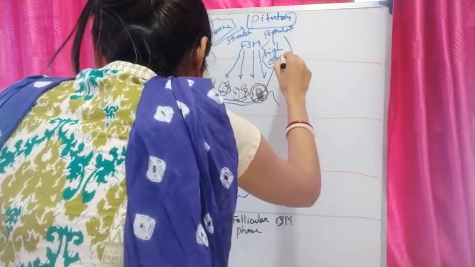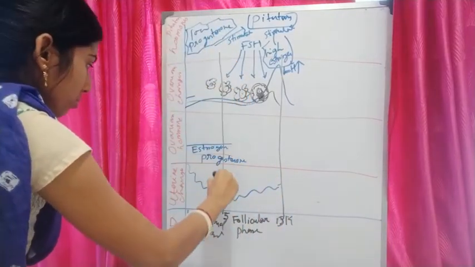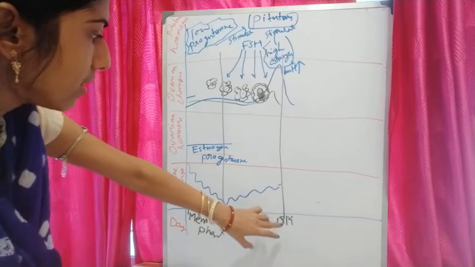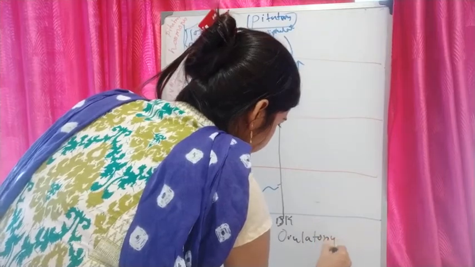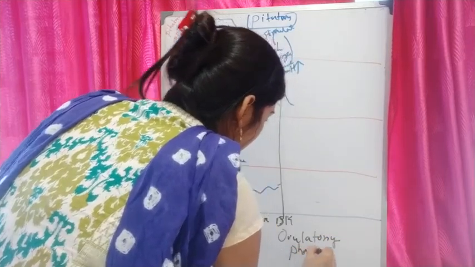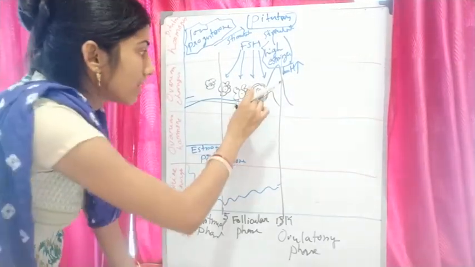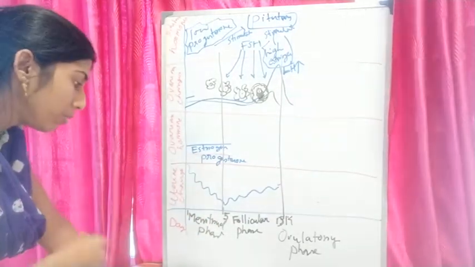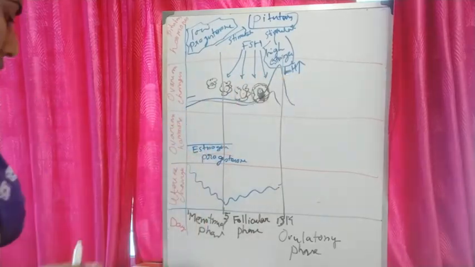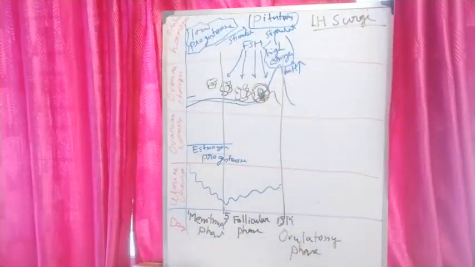That is the 14th day. So this is up to the menstrual phase, this is the follicular phase, and this is the 14th day. So this is the ovulatory phase. On the 14th day, what happens? From the Graafian follicle, the secondary oocyte will be released, and this is called ovulation, and it occurs with the help of LH, luteinizing hormone. That means it is called the LH surge. This is very important. It is called the LH surge.